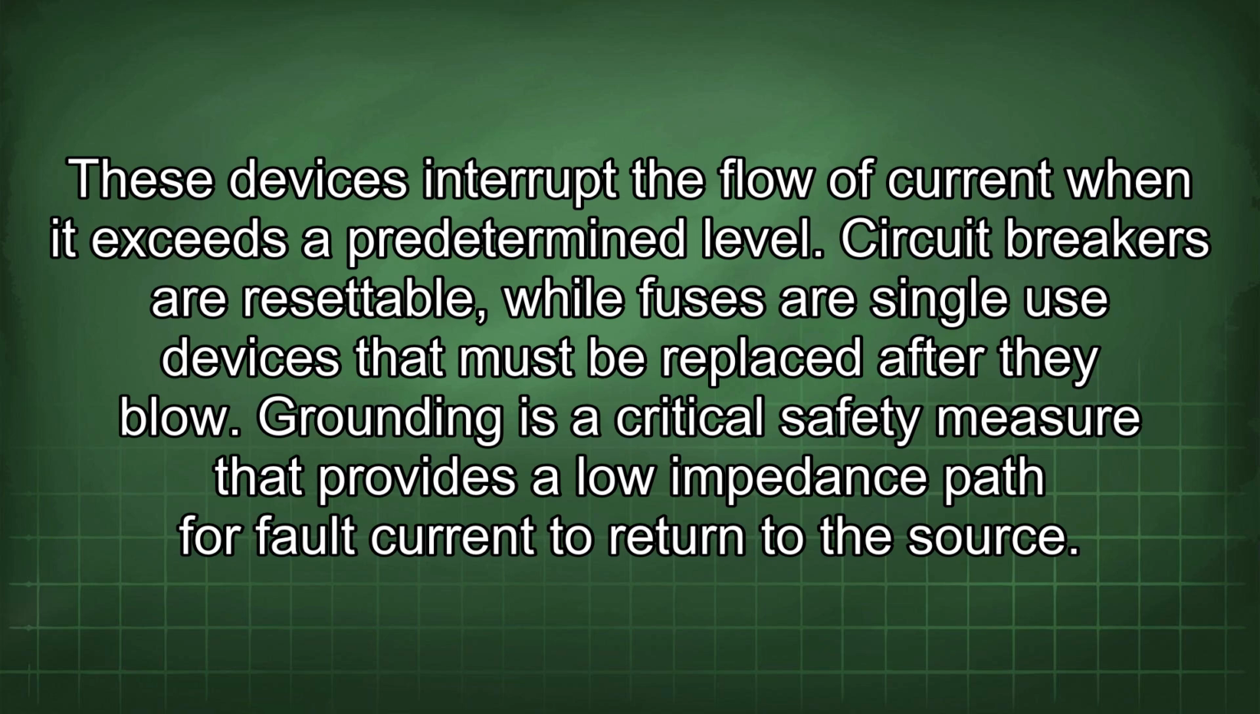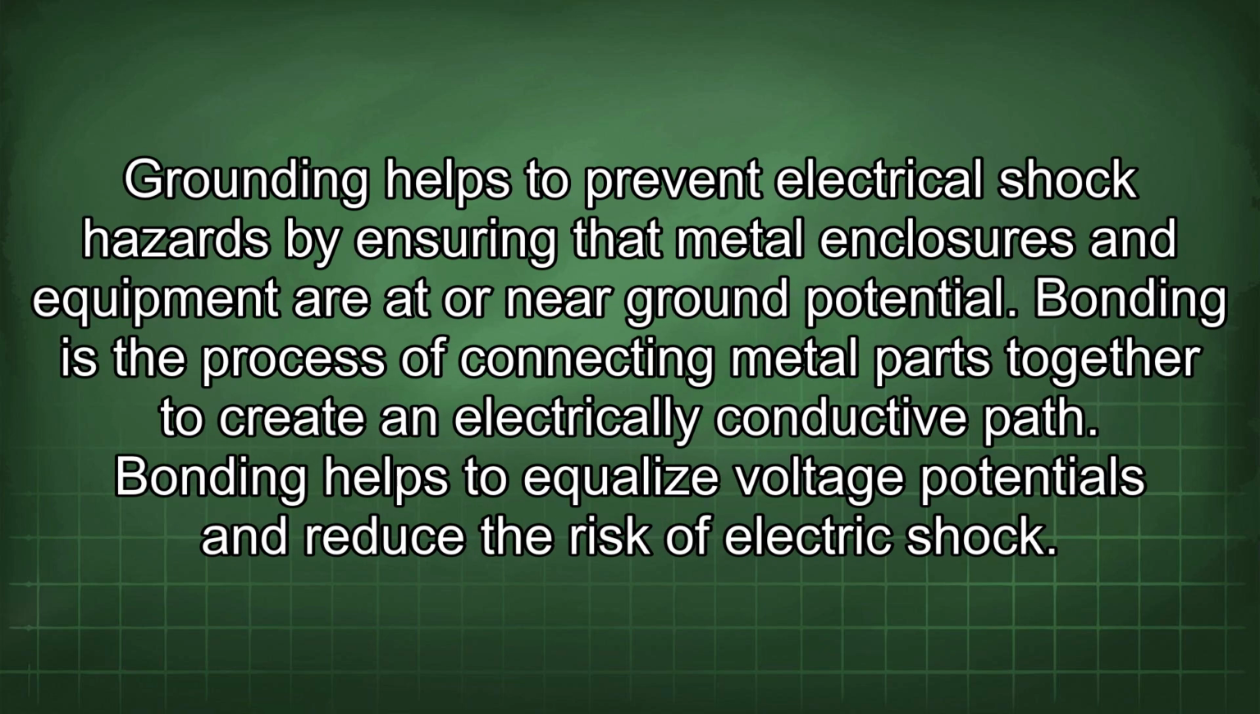Grounding is a critical safety measure that provides a low-impedance path for fault current to return to the source. Grounding helps to prevent electrical shock hazards by ensuring that metal enclosures and equipment are at or near ground potential. Bonding is the process of connecting metal parts together to create an electrically conductive path. Bonding helps to equalize voltage potentials and reduce the risk of electric shock.